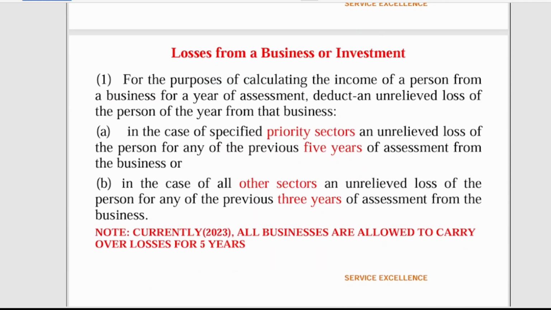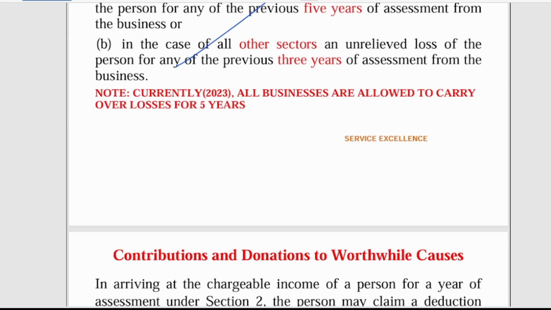Now we come to loss from business or investment. For the purpose of calculating the income of a person from a business for the year of assessment, deduct an unrealized loss of the person of the year from the business. In the case of specified priority sectors, this one used to apply, but now all businesses are allowed to carry their losses forward for 5 years. So this one no longer applies. Currently, in 2023, all businesses are allowed to carry over losses for 5 years. So let's say in year 1 you make a loss, in year 2 you make a gain, you are allowed to deduct the loss that you made in year 1 from year 2.